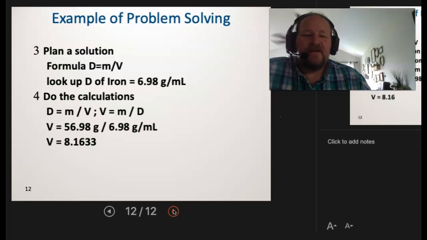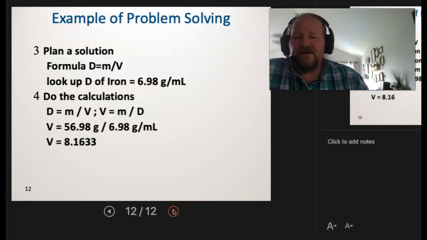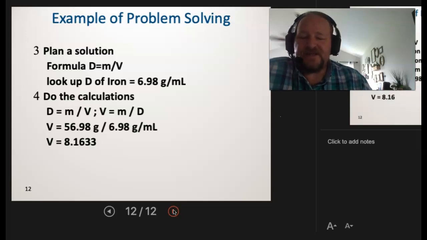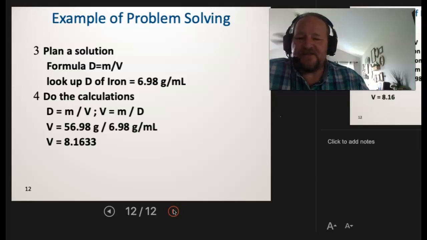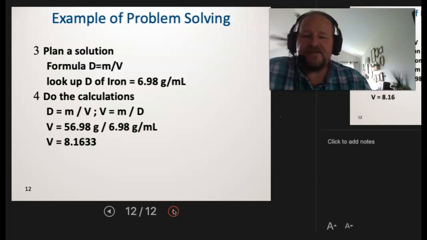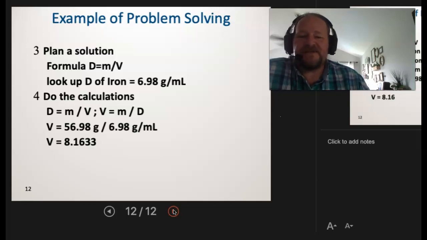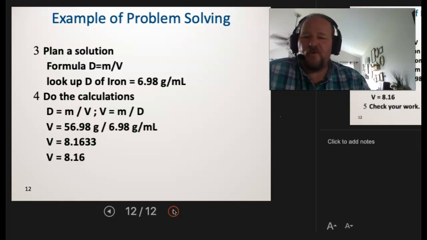8.1633. Now how many sig figs do I get? Well, my mass has 4 significant figures, but my density only has 3. So my final answer then only gets 3 sig figs. And so that's going to be 8.16. 3 does what to 6? Keeps it the same. And so I get 8.16.